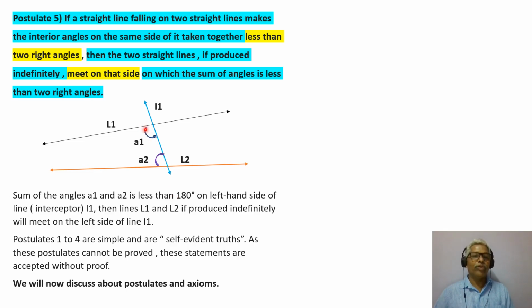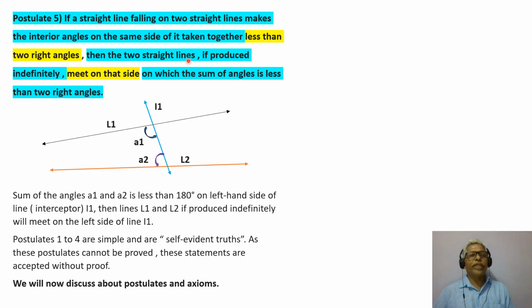Here we have denoted them as A1 and A2. Makes the interior angles on the same side of it taken together, that means added together, less than two right angles, that means less than 180.